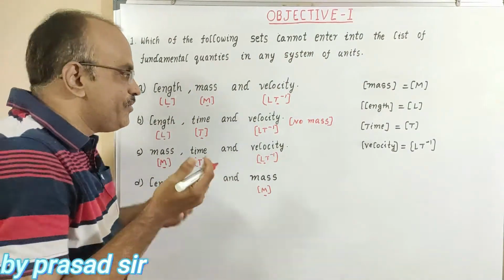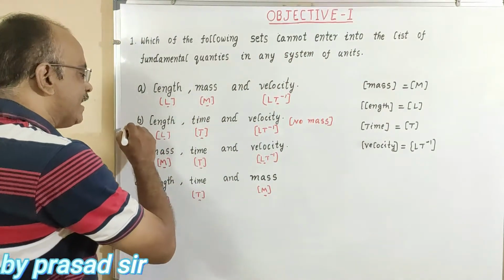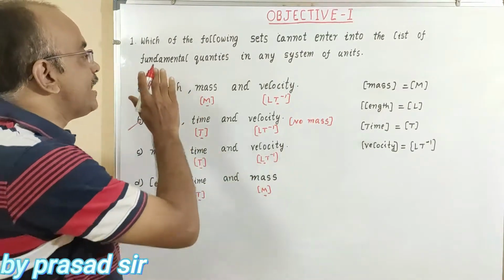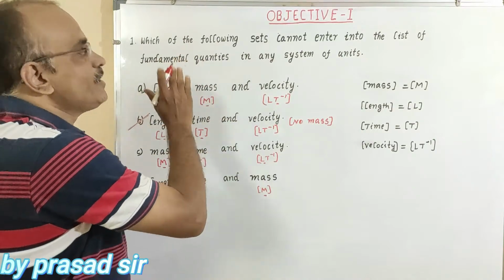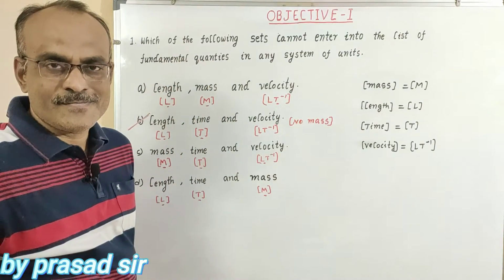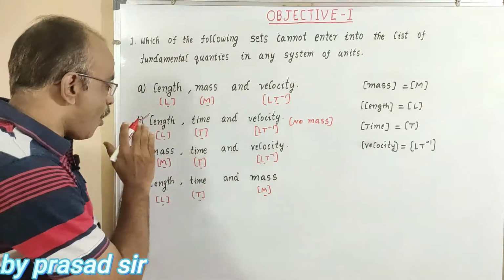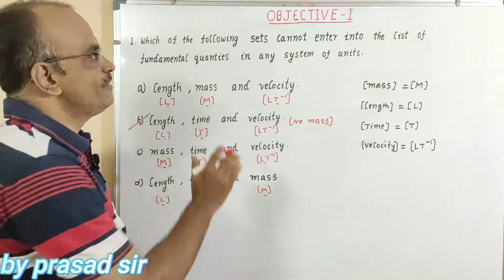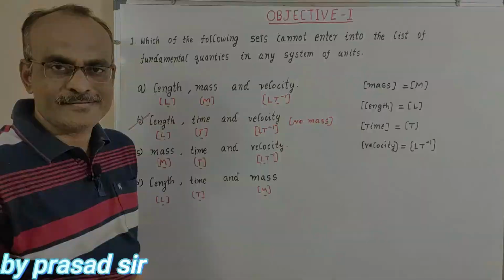So which one cannot enter? Only option B cannot enter into the list of fundamental quantities. So option B is the answer for the question.